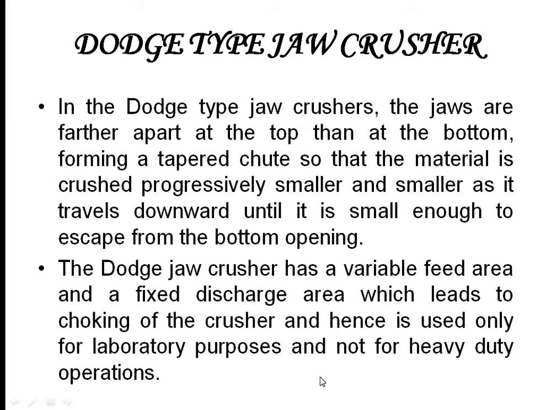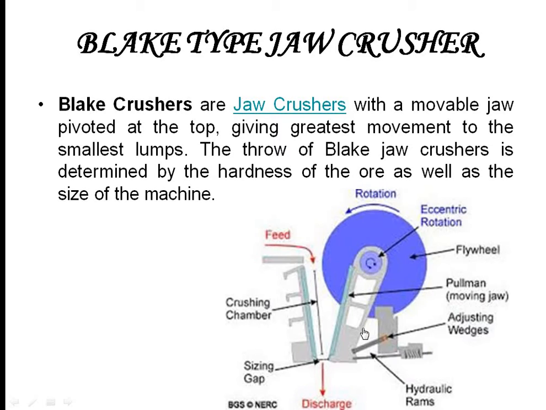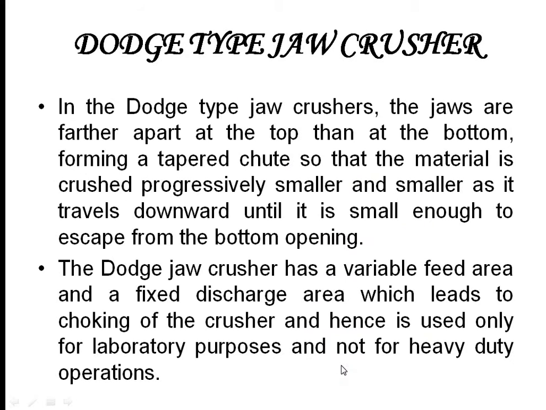In the Dodge type jaw crusher, the jaws are farther apart at the top than at the bottom. Here we can see that it is just the opposite. The jaws are farther apart at the top than at the bottom, and it forms a tapered tube. So the material is crushed progressively smaller and smaller as it travels downward until it is small enough to escape from the bottom opening.